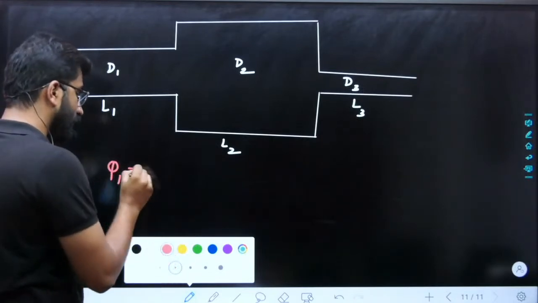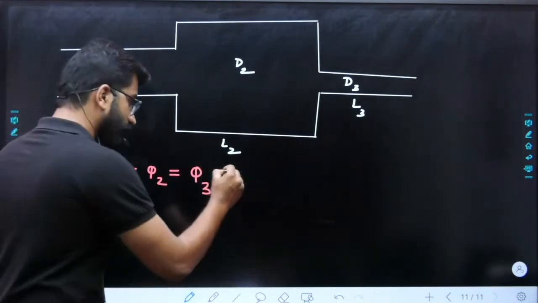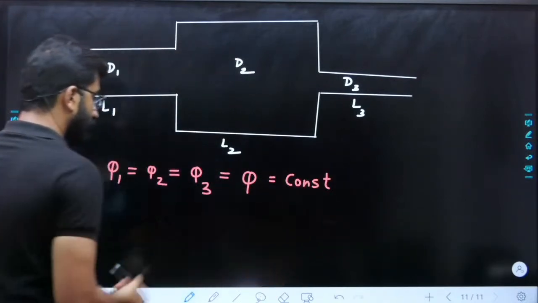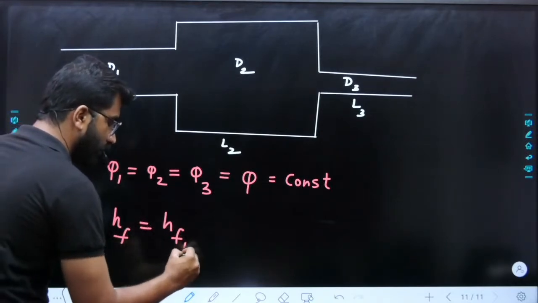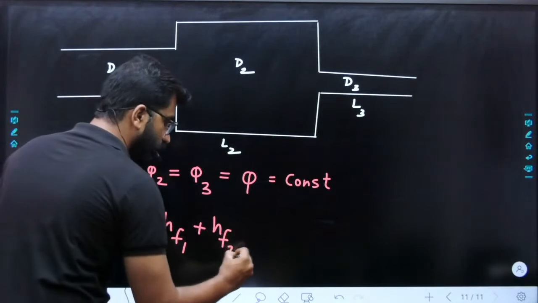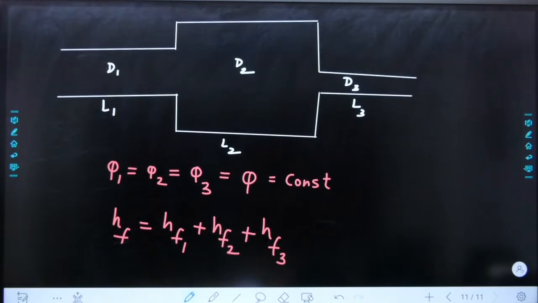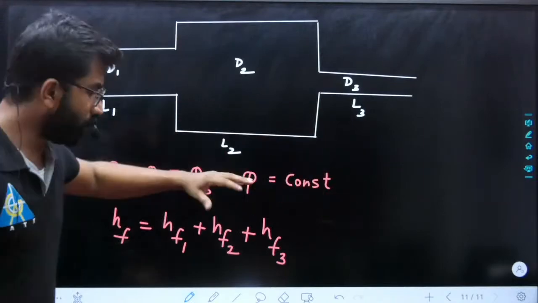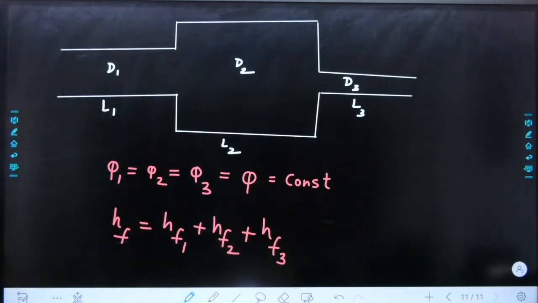Your flow rate through the pipes will be the same for steady flow: Q1 equals Q2 equals Q3, equal to Q. So your flow rate will be constant, and what will be different? Your total friction HF will be equal to HF1 in the first pipe plus HF2 in the second pipe plus HF3 in the third pipe. So this is the case of pipes in series. Pipes in parallel, what is the change? Opposite: flow rates will be added, friction will be the same. So this is the case of pipes in parallel.